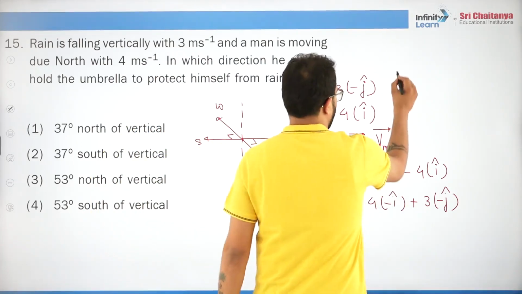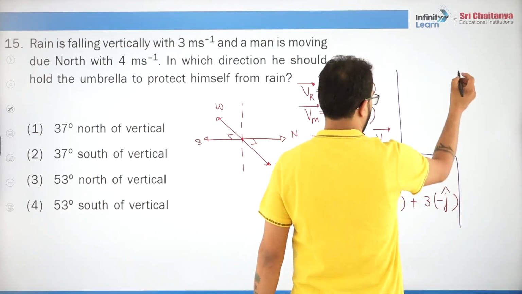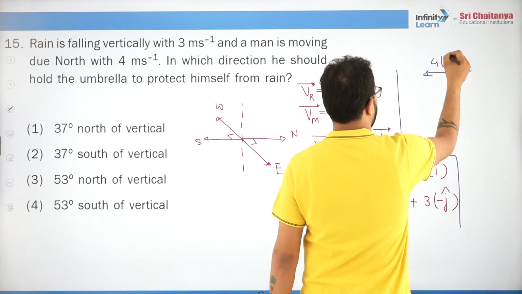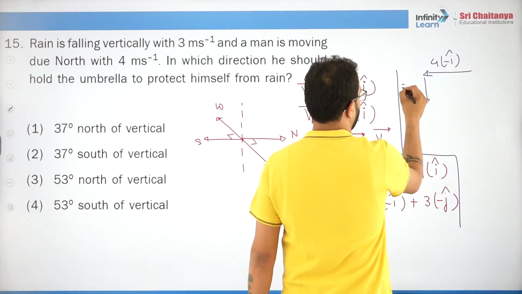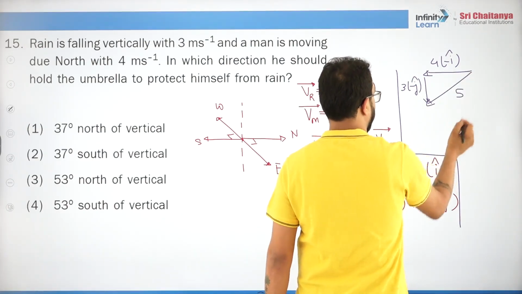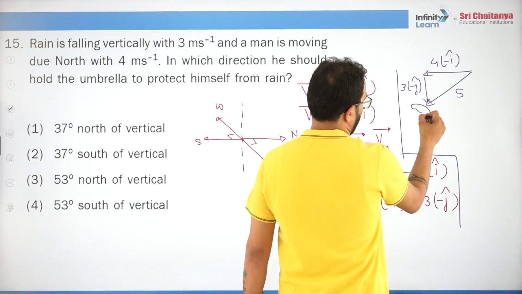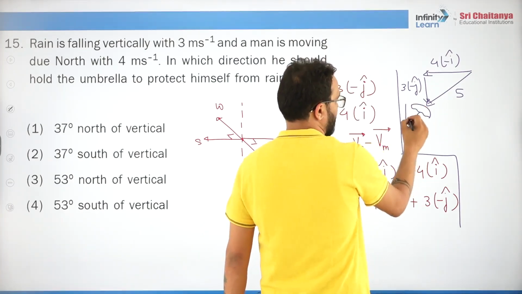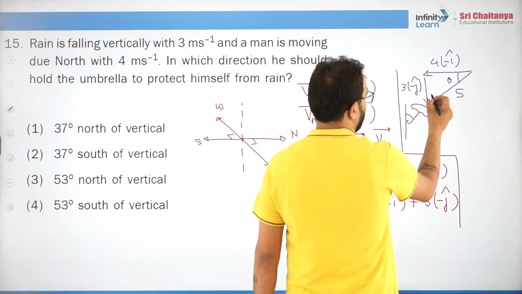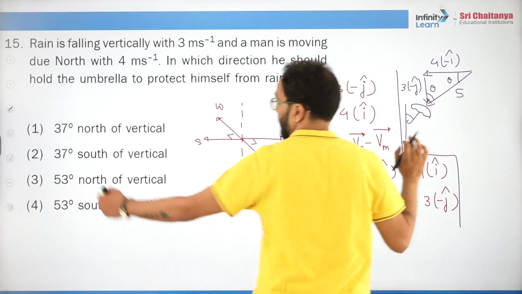So let's draw it. It is 4 minus i cap and 3 minus j cap. I guess this is the resultant 5, and in order to protect himself he has to hold his umbrella like this. If this angle is theta, we don't need the other angle.